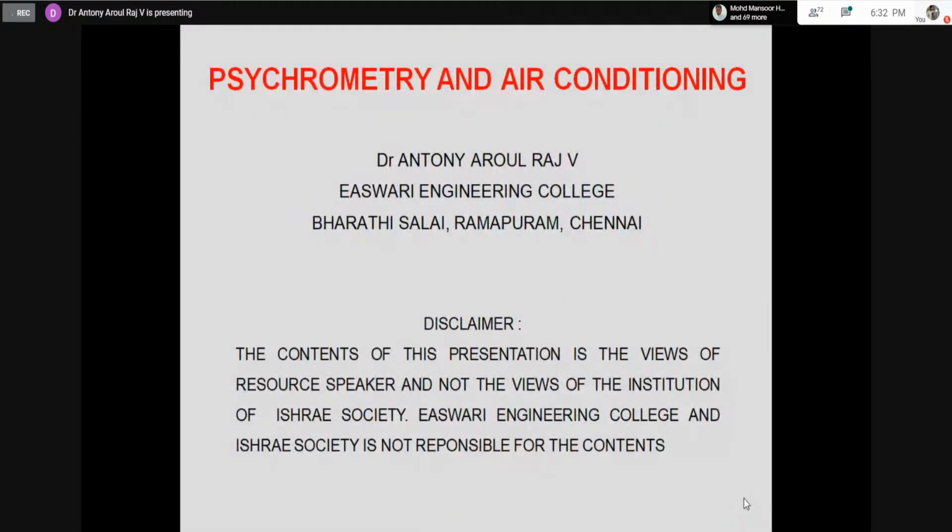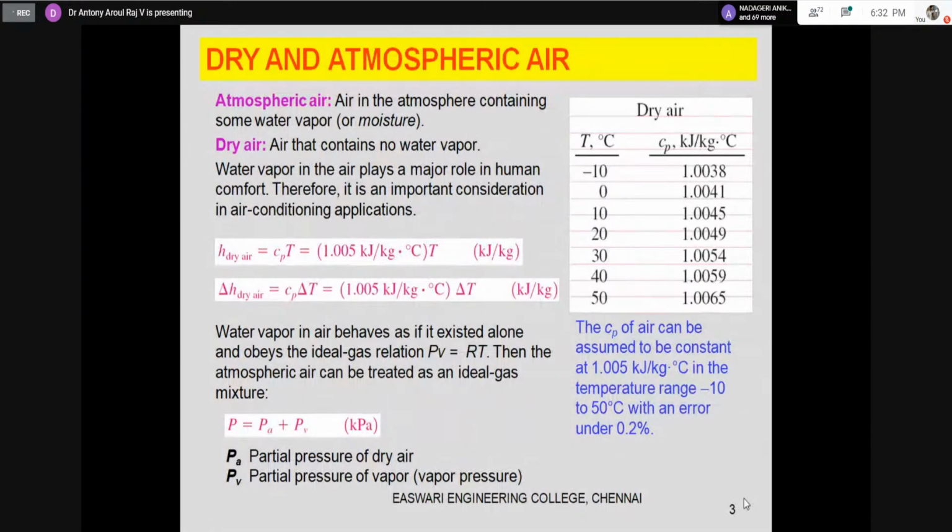So what is psychrometry? We are going to study air and air conditioning. For that, first we need to know what dry air is. Dry air is the one which does not contain any water vapor. That is called dry air.